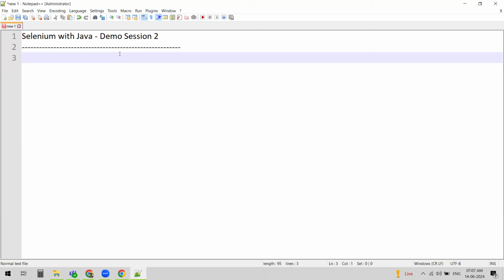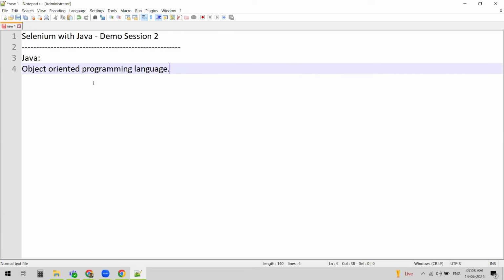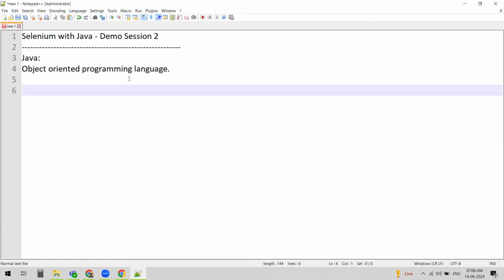So what is Java? Java is a programming language we have learned, right? It's actually called an object-oriented programming language. When we say Java is an object-oriented programming language, we need to know what the different types of programming languages available are. So let us learn that.